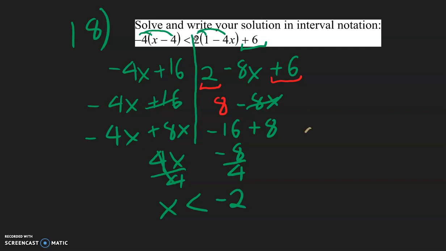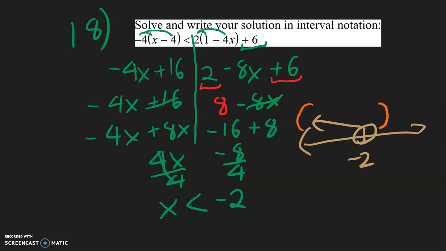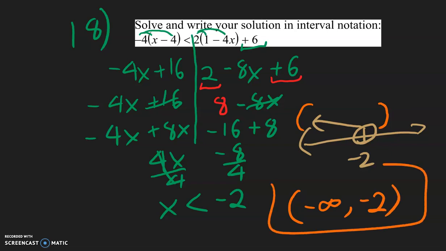So on the number line, we have negative 2 over here. This is going to be an open circle, and because it is less than, it will go to the left. And then for our interval notation, here will be a parenthesis, and here also a parenthesis because of the open circle. So our answer is negative infinity, comma, negative 2.